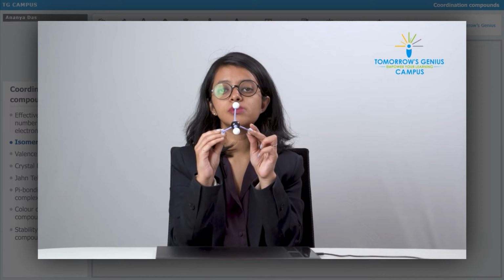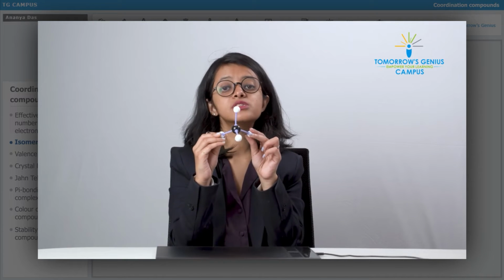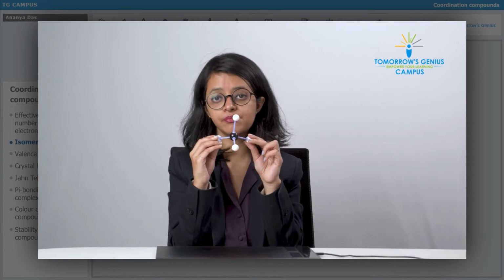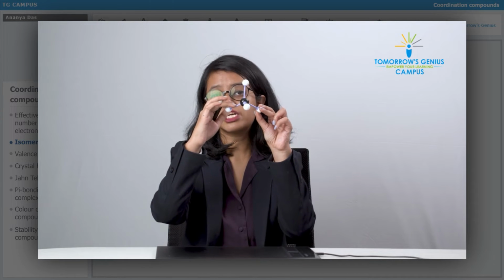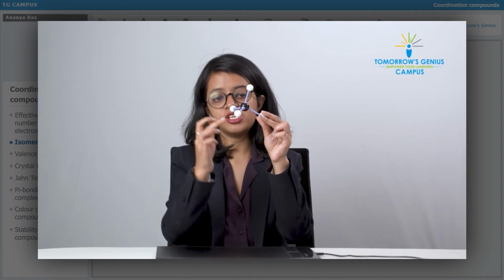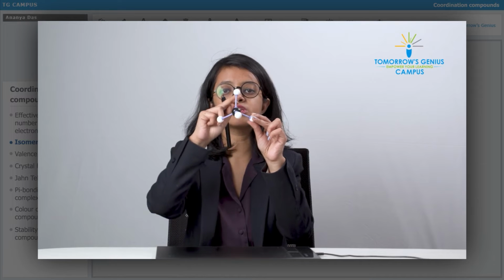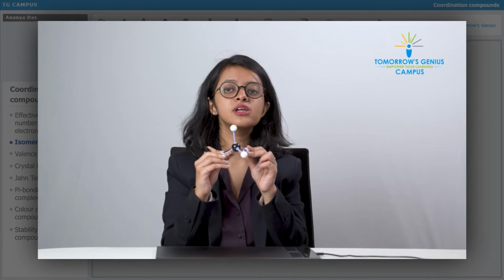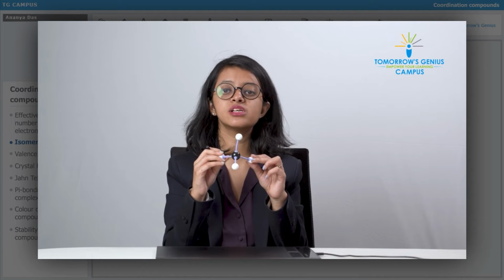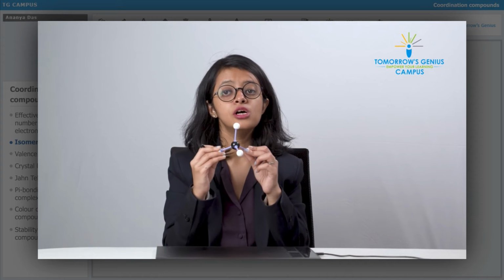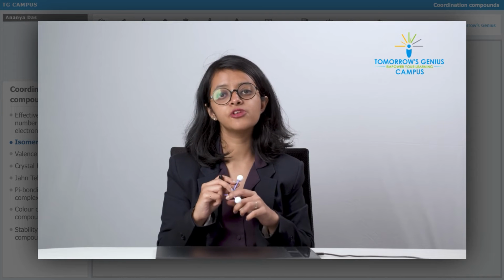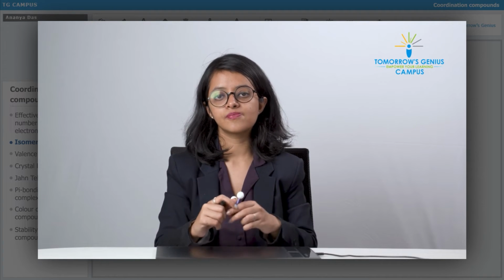What was the criteria for geometrical isomerism? The criteria was that there should be at least 2 different bond angles present, one of which must be 180 degrees. This is a tetrahedral angle, 109 degrees 28 minutes, and all of the bond angles are the same. There are no 2 different bond angles and not even one of them is 180 degrees. So this is not going to show geometrical isomerism. Whether it's going to show optical isomerism or not, we'll see in our coming slides.